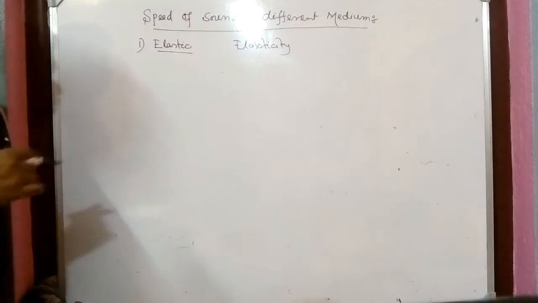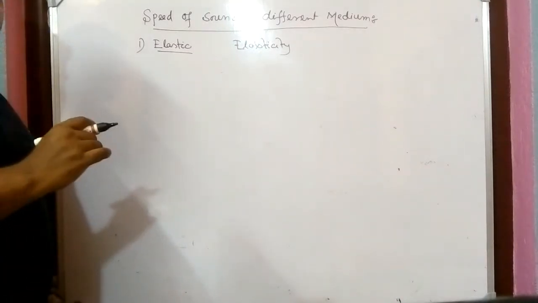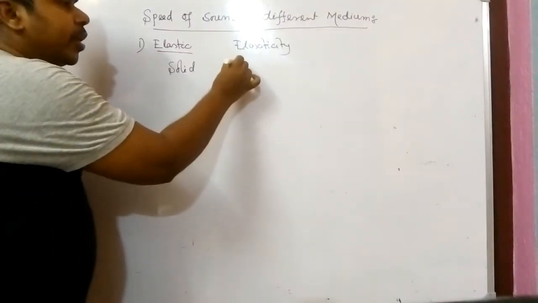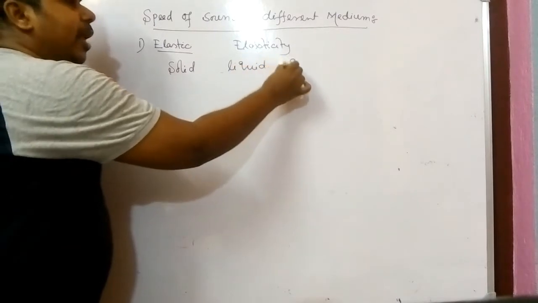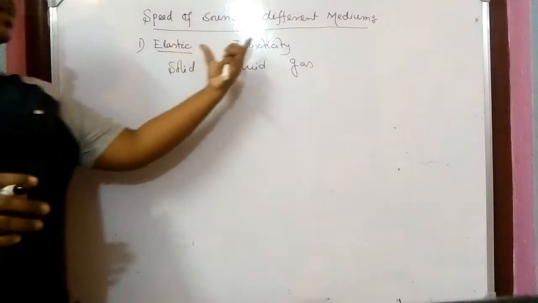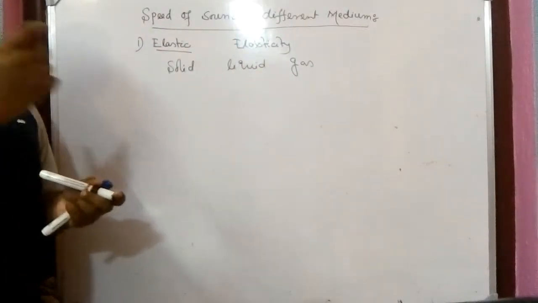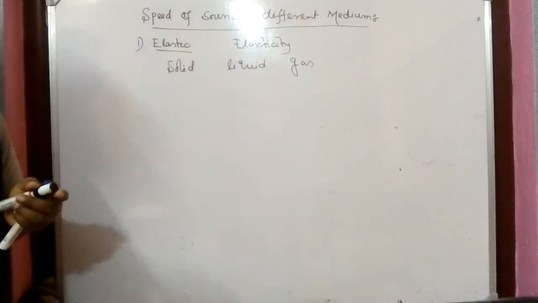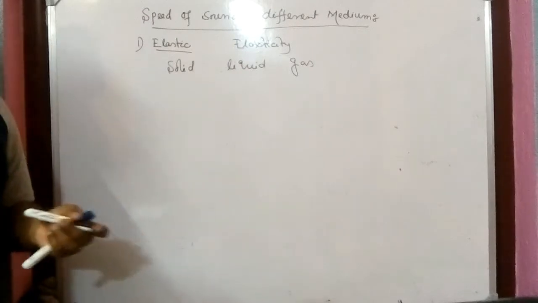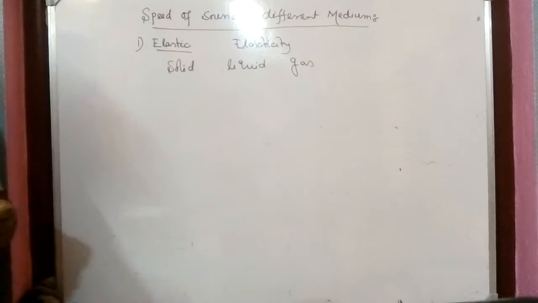We all know that for the propagation of sound we need a medium. So the medium can be solid, the medium can be liquid, and the medium can be gas. For every case this elasticity is needed. That means when the sound propagates, the particles may displace from their position, but after the propagation of the sound, the particles will get back to their own position.